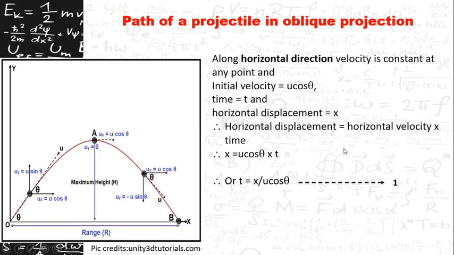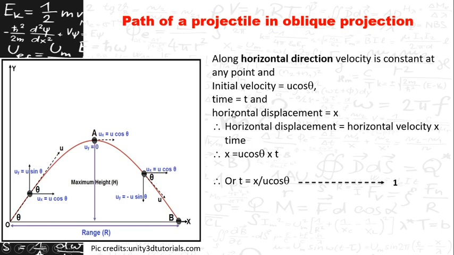For that, let us consider the horizontal direction. Its velocity is constant, which we had discussed here. The velocity in the horizontal direction is u cos theta, the time taken is t, and the horizontal displacement is x.